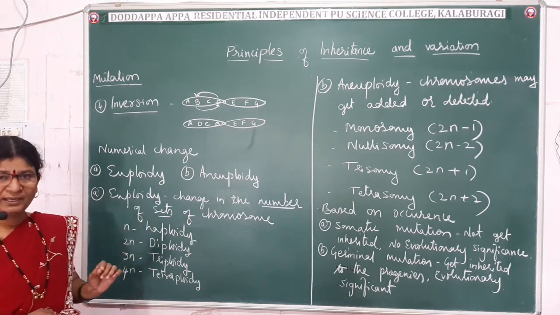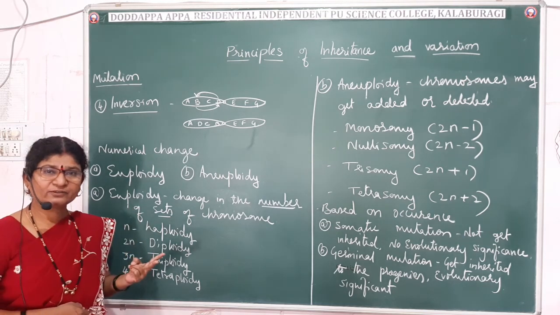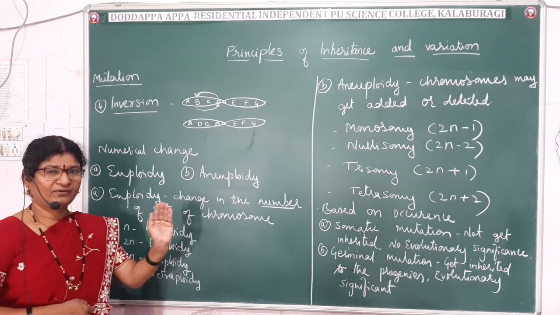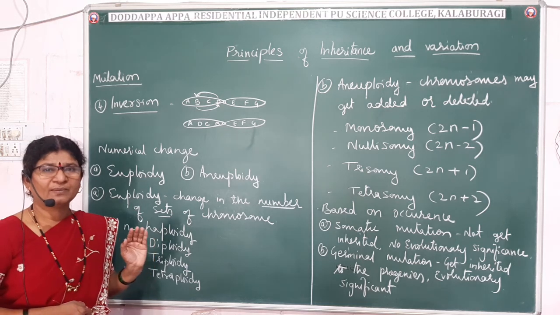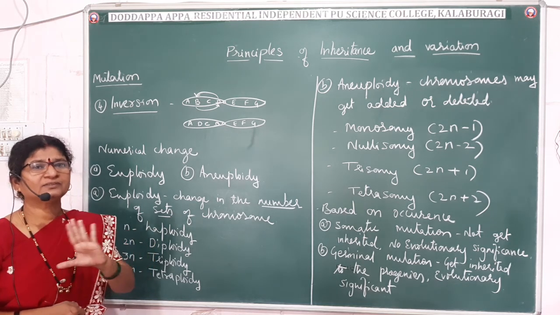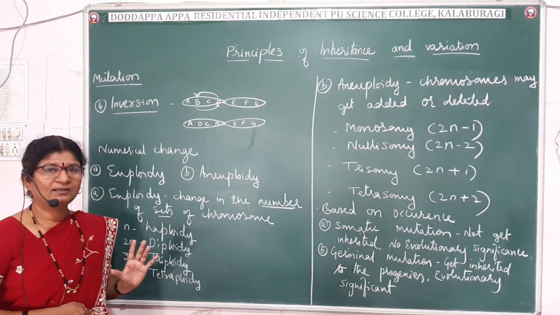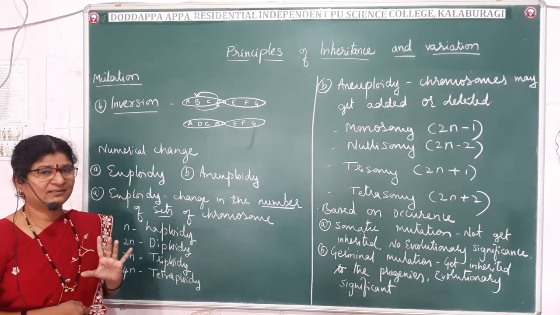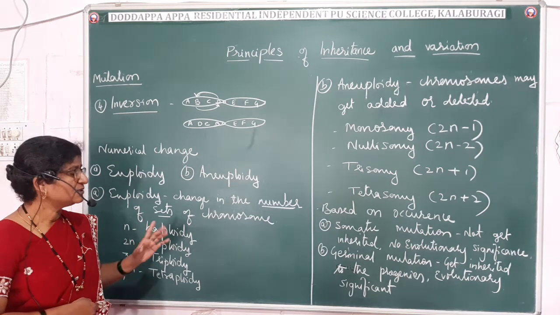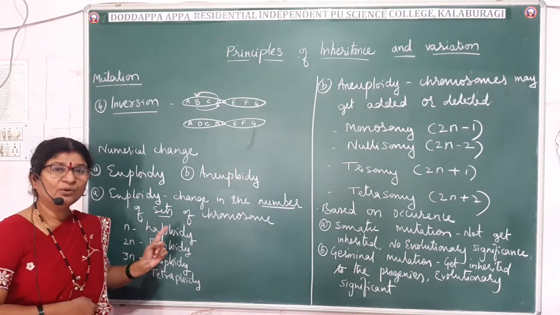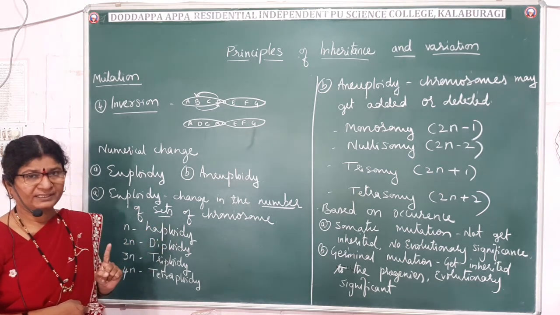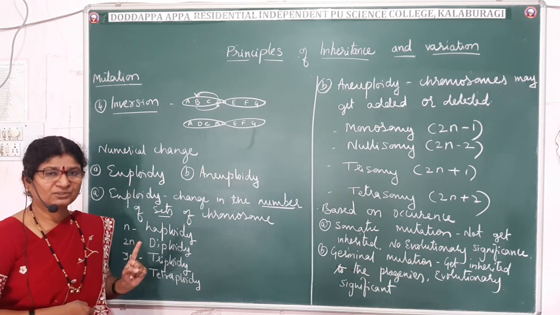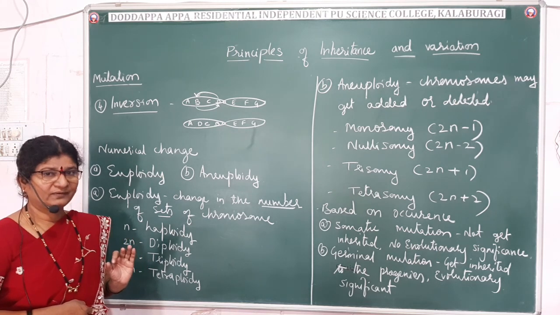In a diploid organism, two sets of chromosomes will be there, one from the mother side, which are called maternal chromosomes, and the other from the father side, which are called paternal chromosomes. In the haploid, only one set of chromosomes will be there, and these are natural, which are there in nature.